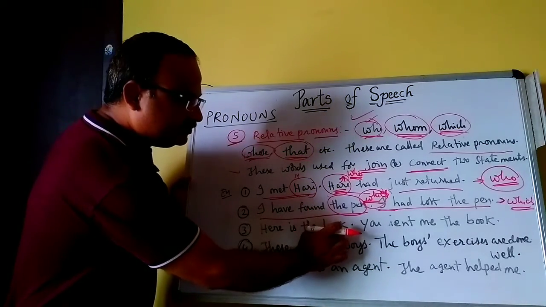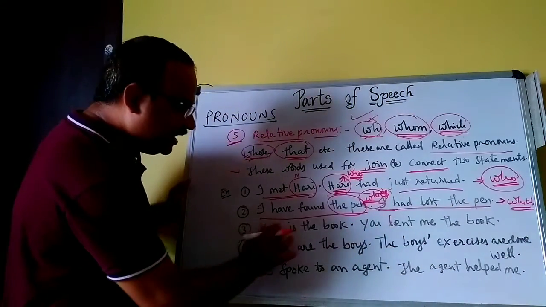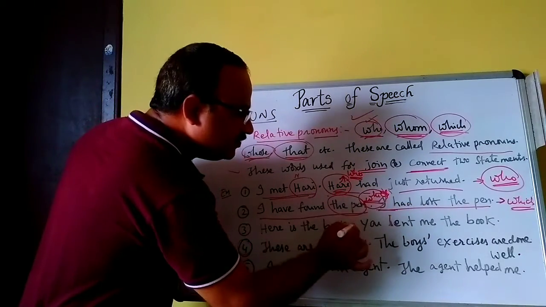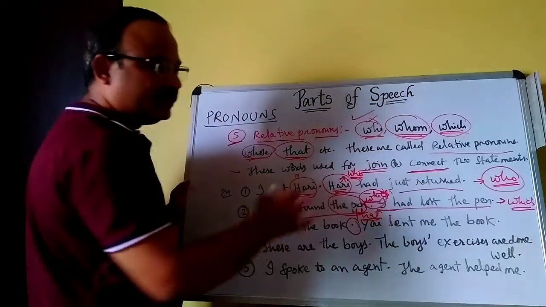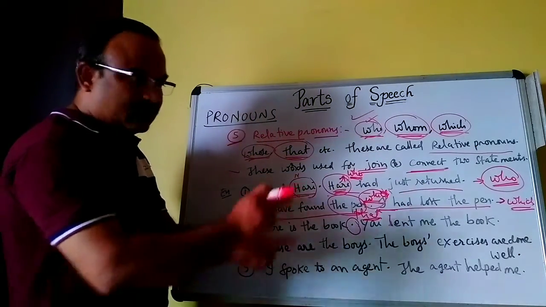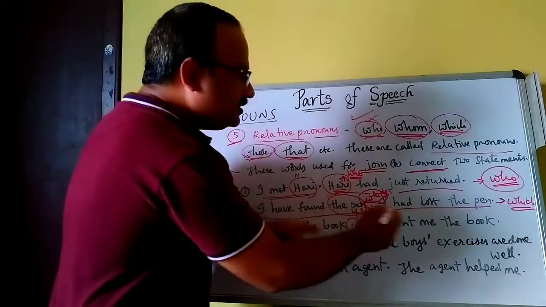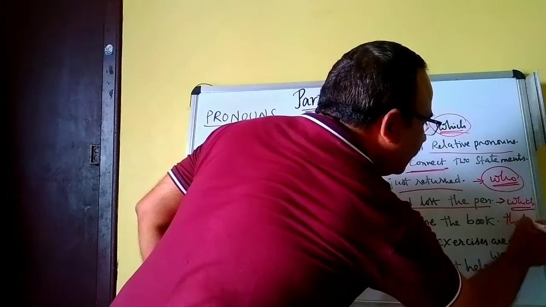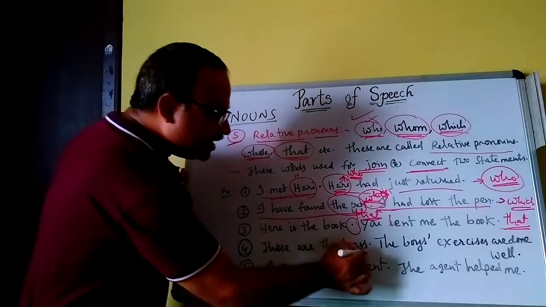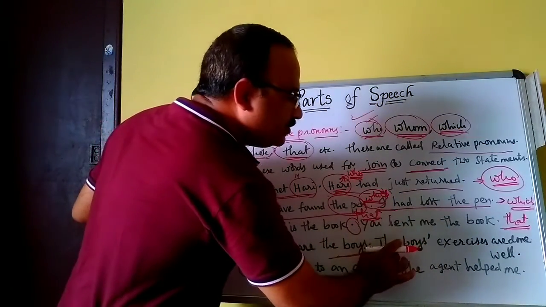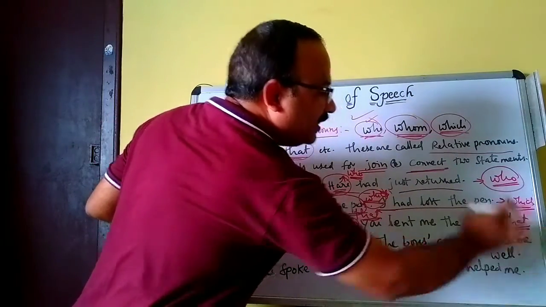Here is the book. You lent me the book. Which book? That you lent me. Here is the book that you lent me. Here that is a relative pronoun. Same, these are the boys. The boys' exercises are done well.